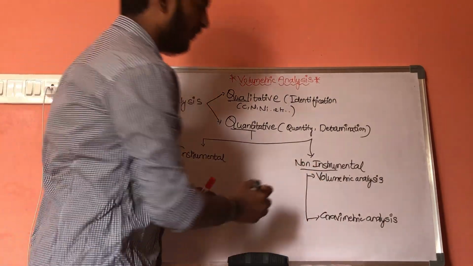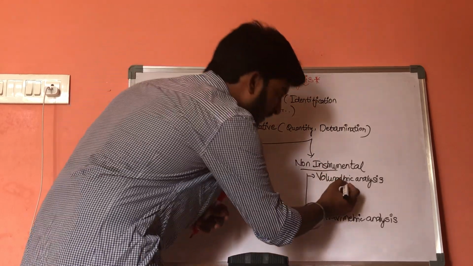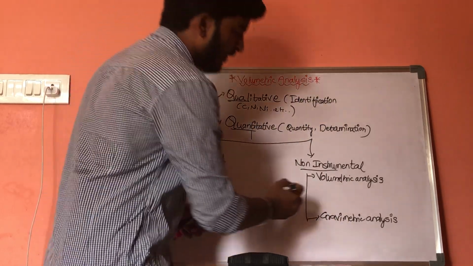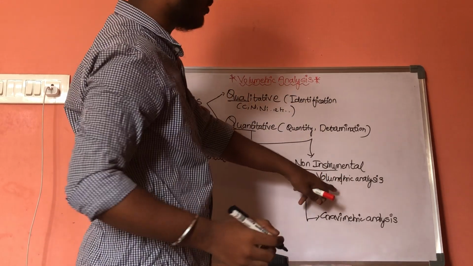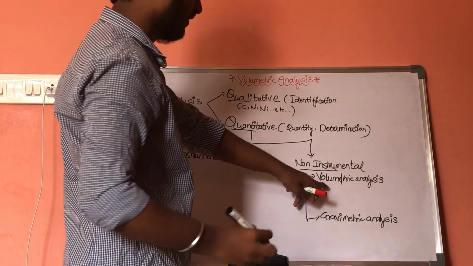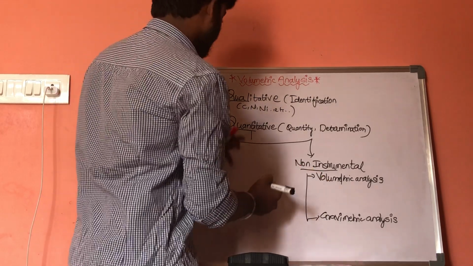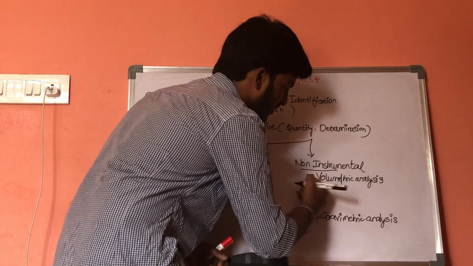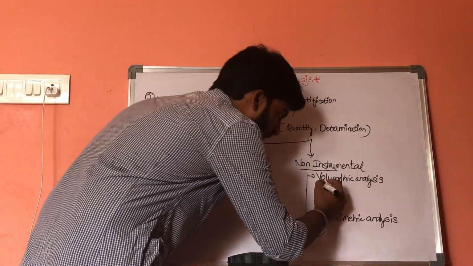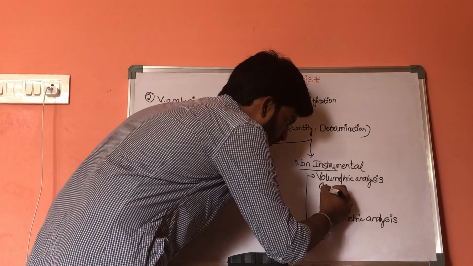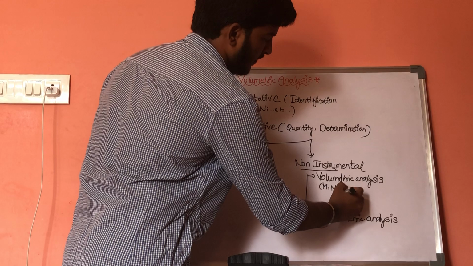Volumetric analysis means it deals with the volume, metric means measurements. It deals with the study of concentration of any substance. The concentration is determined in molarity, normality or grams per liter.